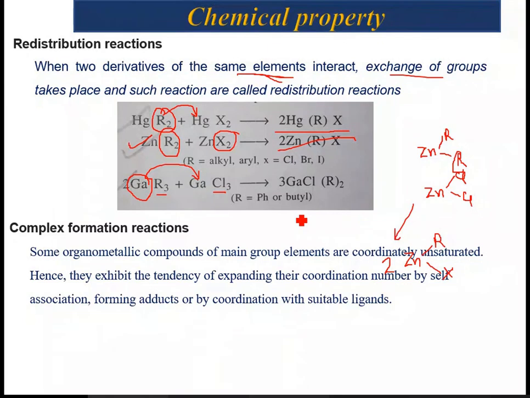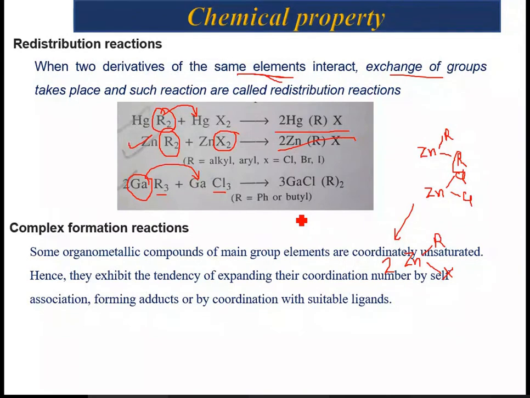See, some of the organometallic compounds are coordinatively unsaturated. What does it mean? It simply means that suppose a metal used to define the octahedral geometry, but you have managed to keep them in a coordination number 4. It is like some metal prefers the coordination number 6, but you are trying to hold that metal in a coordination number 4. That is called coordinative unsaturation, right?